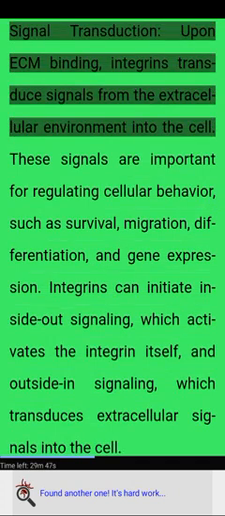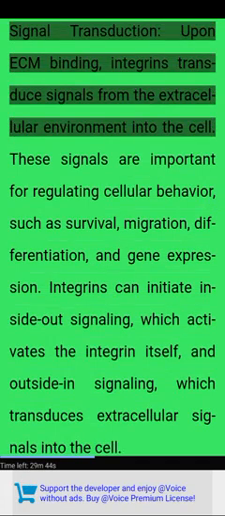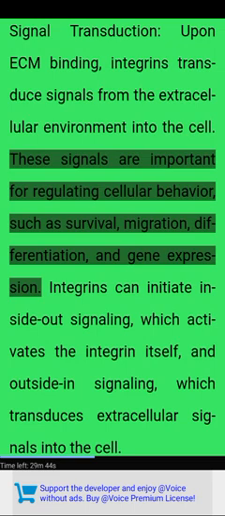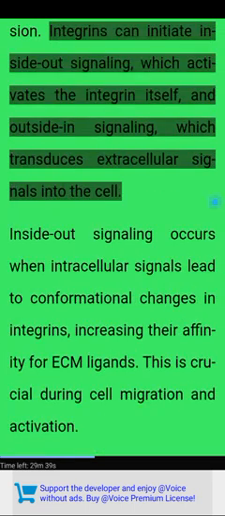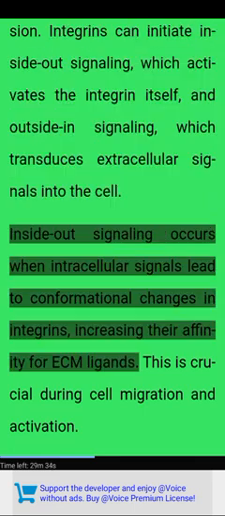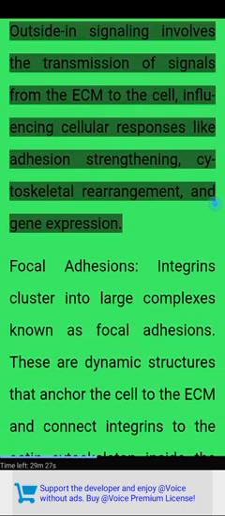Signal transduction. Upon ECM binding, integrins transduce signals from the extracellular environment into the cell. These signals are important for regulating cellular behavior, such as survival, migration, differentiation, and gene expression. Integrins can initiate inside-out signaling, which activates the integrin itself, and outside-in signaling, which transduces extracellular signals into the cell. Inside-out signaling occurs when intracellular signals lead to conformational changes in integrins, increasing their affinity for ECM ligands. This is crucial during cell migration and activation.